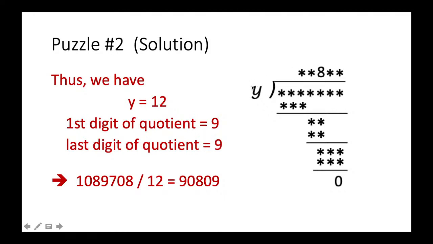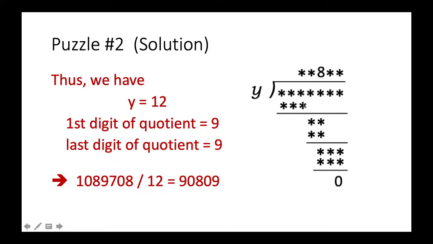Okay, now y is 12, and then we know that in this quotient, after the long division, the first digit has to be 9 because 9 times y will give a three-digit number. And similarly, the last digit in this quotient will also give a three-digit number, so this has to be 9 as well. So y is 12, the first digit is 9, the last digit is also 9. So 9 times 12 is 108. So we know that this is 108.